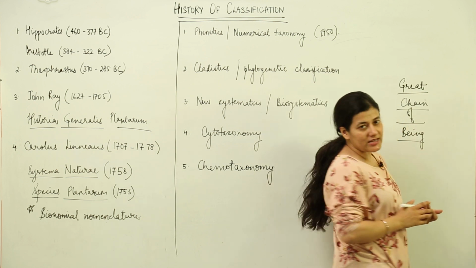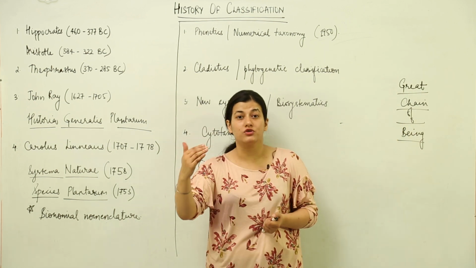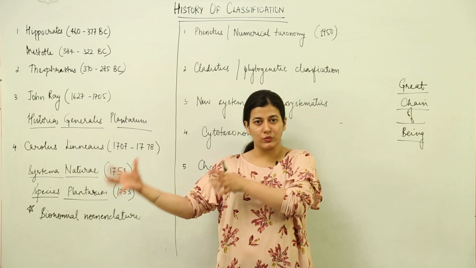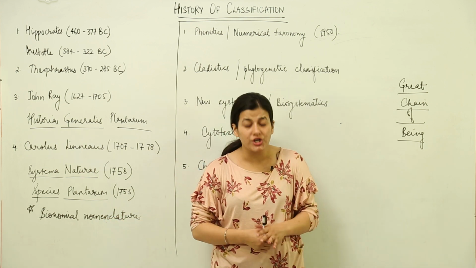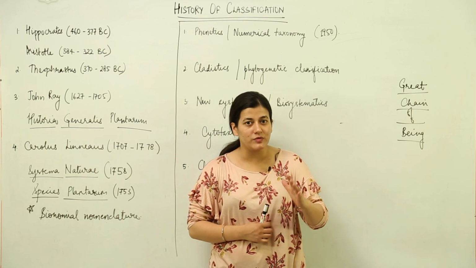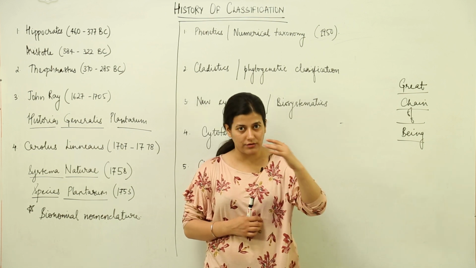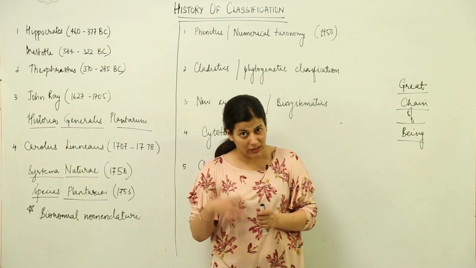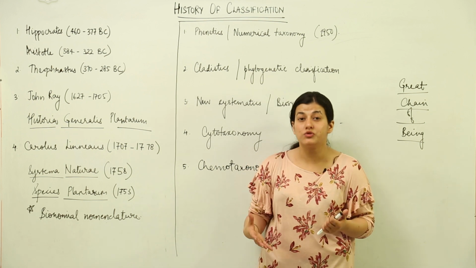So when we talk about classification, we have to reach the taxonomic hierarchy by understanding the various life forms and how they are arranged. And when we see the classification, we see that the hierarchy that we reach is according to the taxonomic characteristics and the taxonomic rules which are applied.